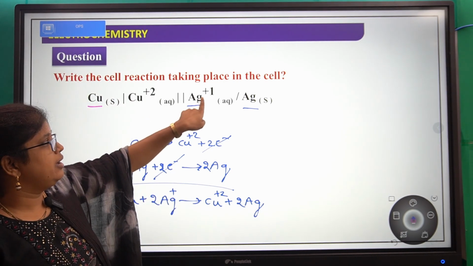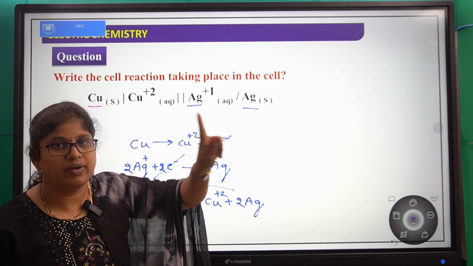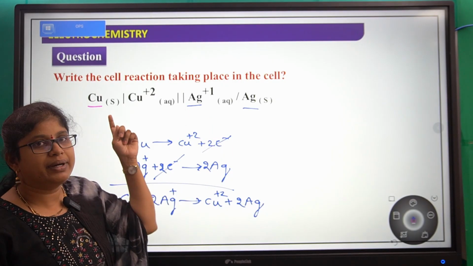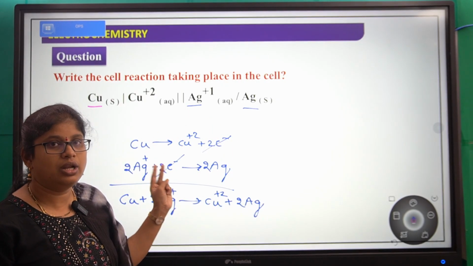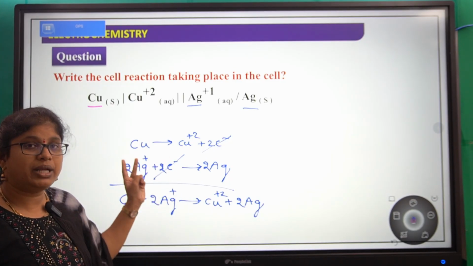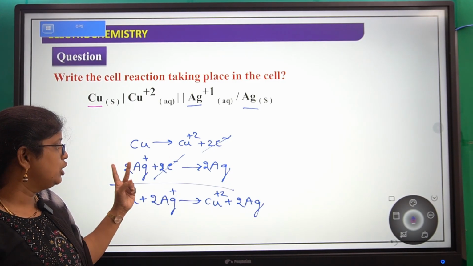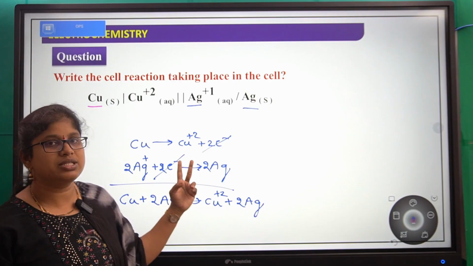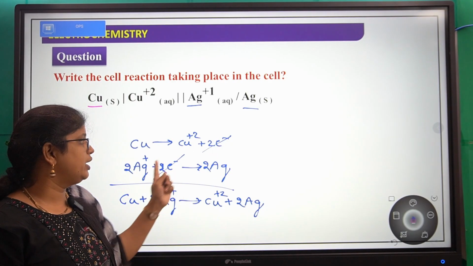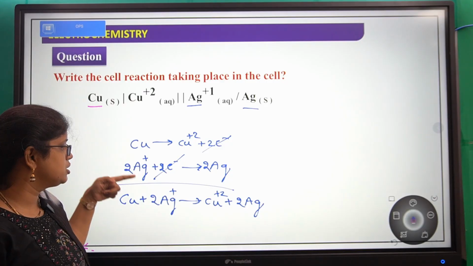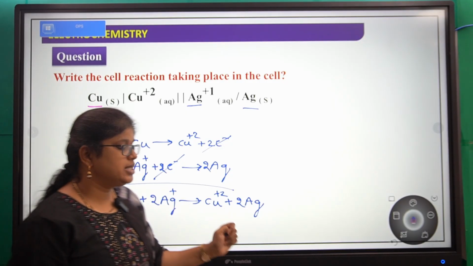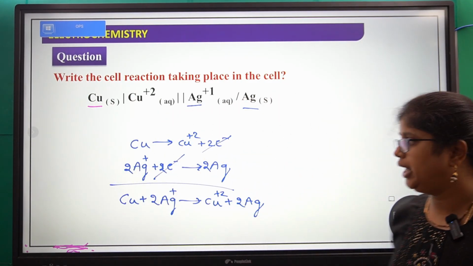So why are we taking 2 Ag plus? Because 1 Ag plus requires only 1 electron, but copper is giving 2 electrons. Those 2 electrons are accepted by 2 Ag plus, which give 2 Ag. If we cancel these 2 electrons, we get Cu plus 2 Ag plus gives Cu plus 2 plus 2 Ag.